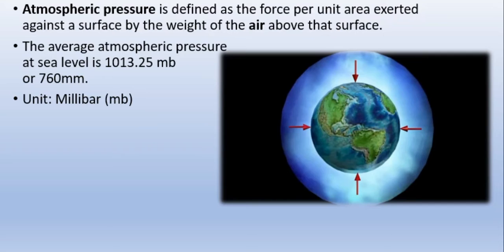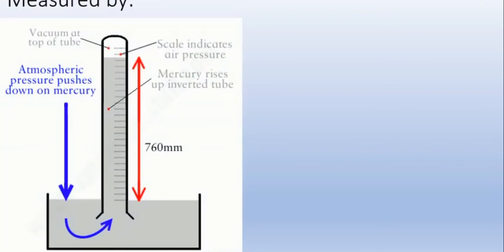1013.25 mb or 760 mm, the unit being millibar. mb means millibar. We can measure the pressure in millibars. Okay. It is measured by an instrument, which you know is used to measure pressure. So this is a normal mercury barometer.